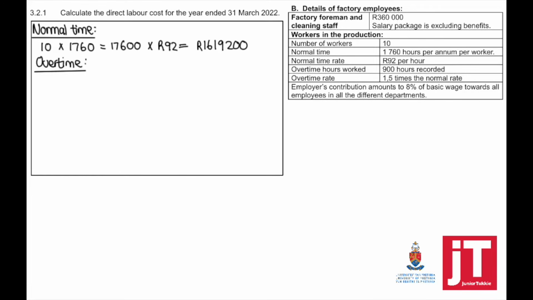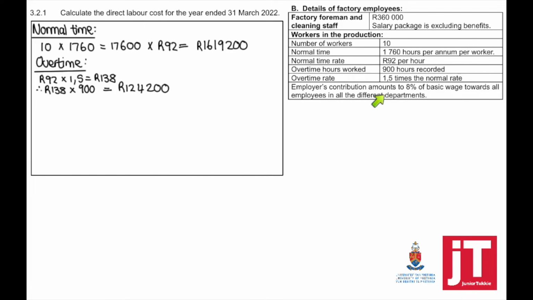To work out our overtime, 900 hours were recorded, and the overtime rate is 1.5 times the normal rate. This means that I first need to calculate 92 times 1.5 equals the overtime rate. Then we're going to times it by 900 to get the total overtime.